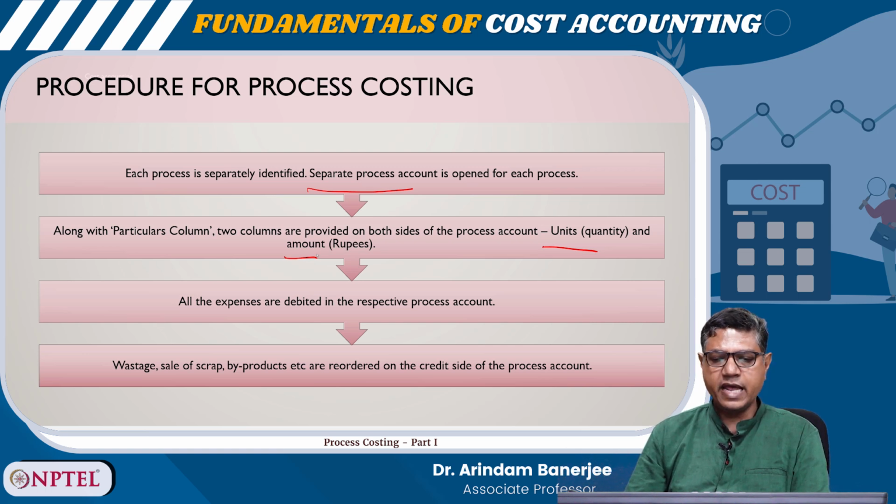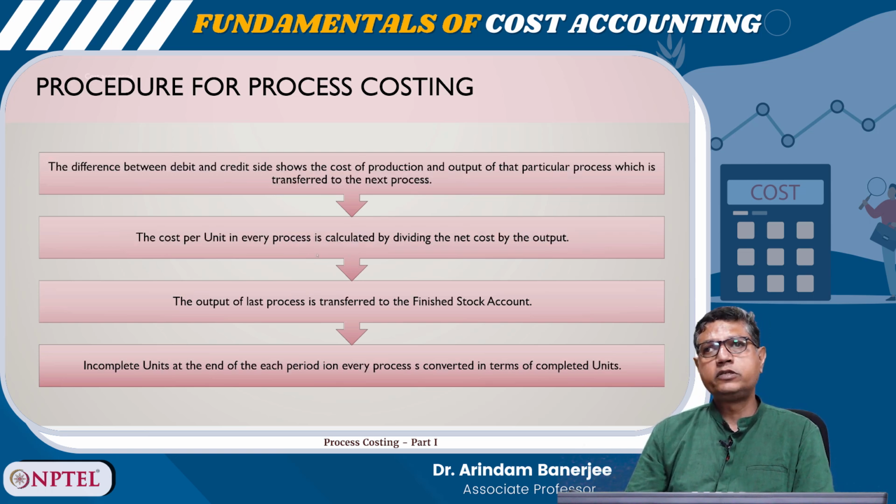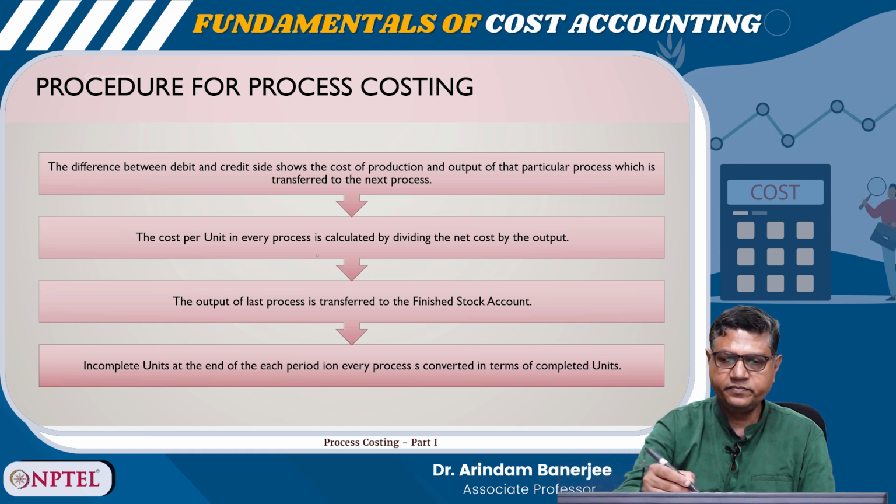Wastage, sale of scrap, byproducts, etc. are on the credit side of the process account. The difference between the debit and credit side shows the cost of production and output of that particular process, which is transferred to the next process.